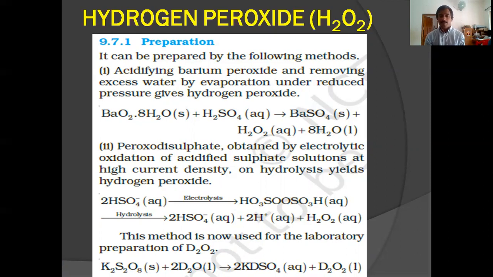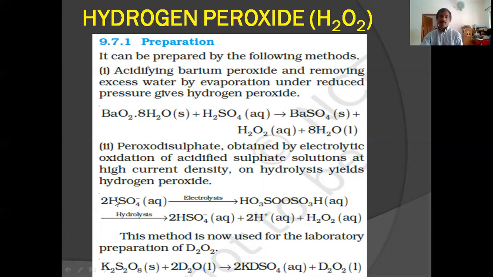The first one is from barium peroxide. Barium peroxide, when treated with dilute sulfuric acid, you will get hydrogen peroxide. The equation is given here. BaO2 plus H2SO4 gives BaSO4 plus H2O2 plus 8H2O.